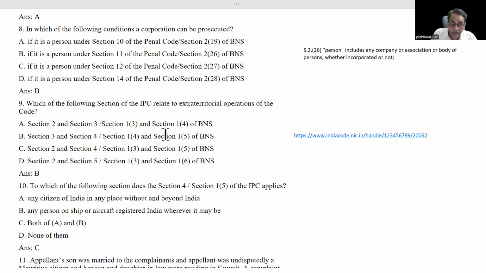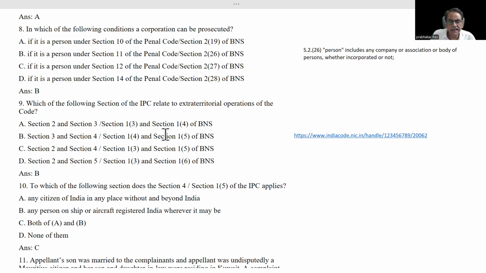That means if any person, whether an Indian citizen or a foreigner, commits any offense within 12 nautical miles in the sea, then we will treat that he has committed that offense within India, and that person will be liable for prosecution. You have understood this thing?